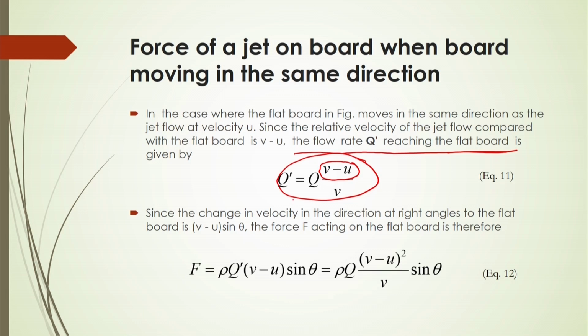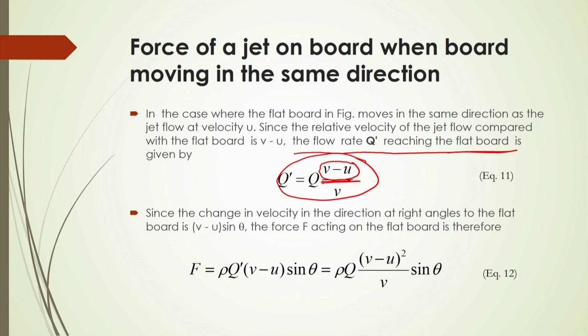So, Q dash divided by (v minus u) equals Q by v. From that equation, Q dash will be equal to Q into (v minus u) divided by v. Q dash is the effective, or resultant, flow rate that will be reaching the moving flat board.